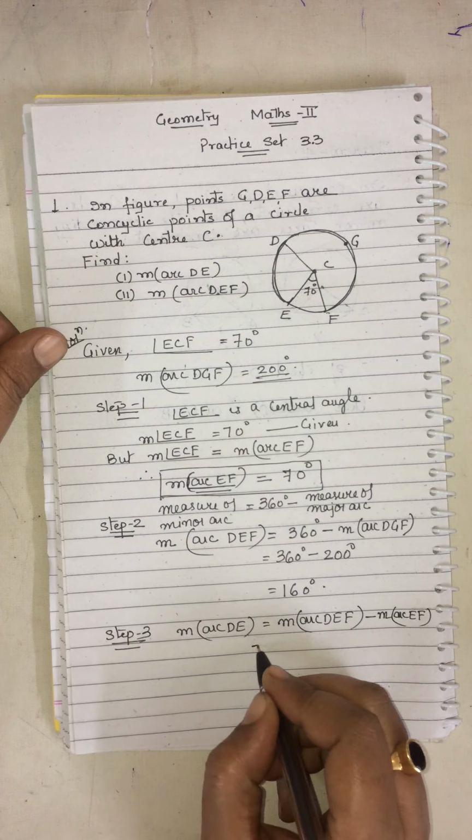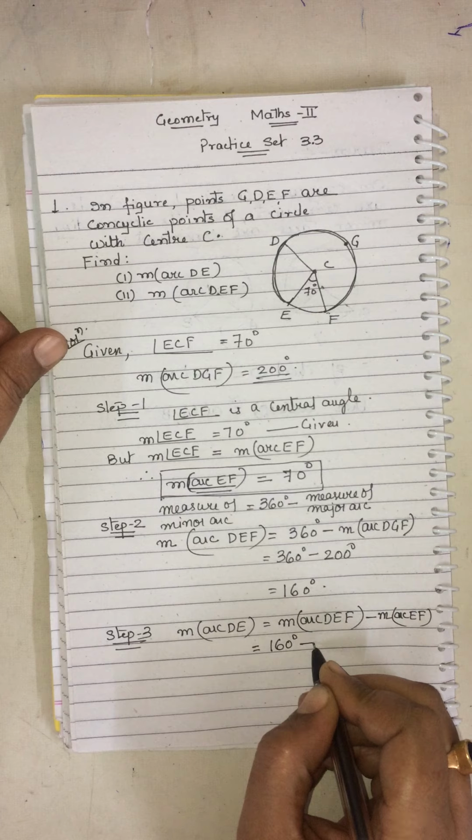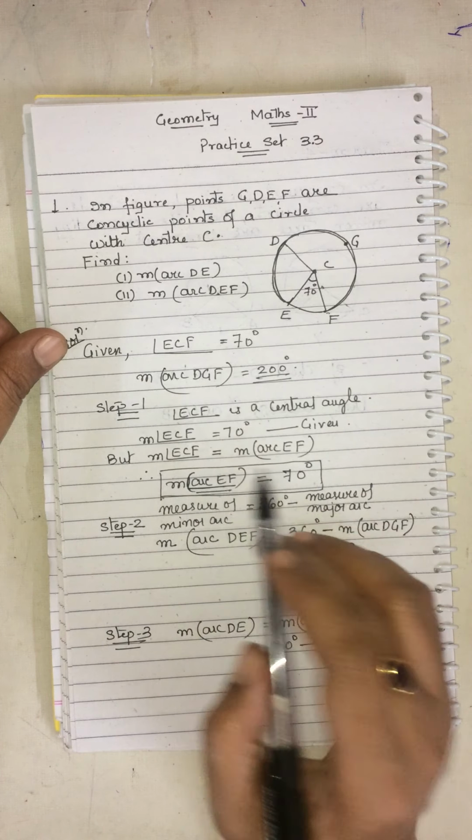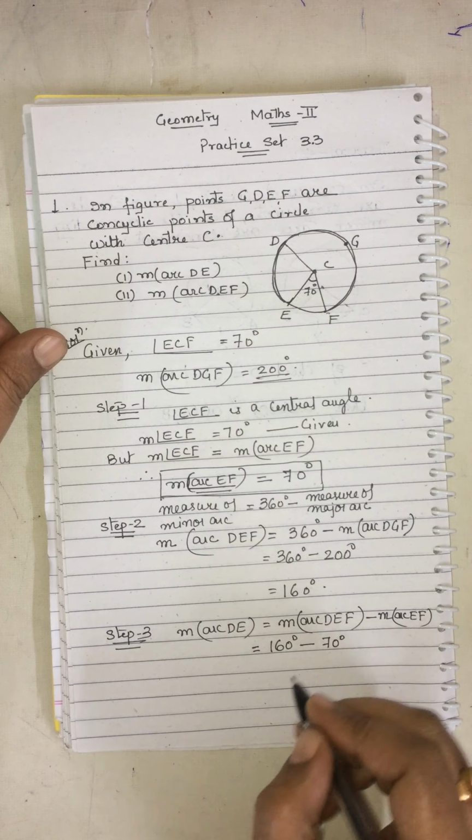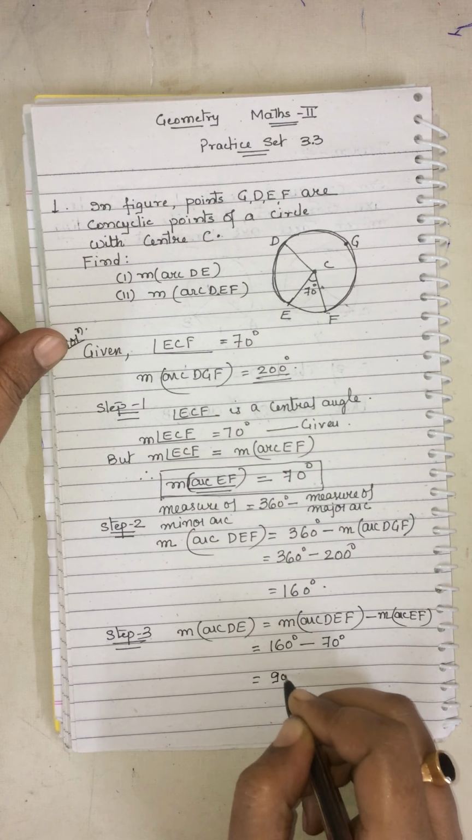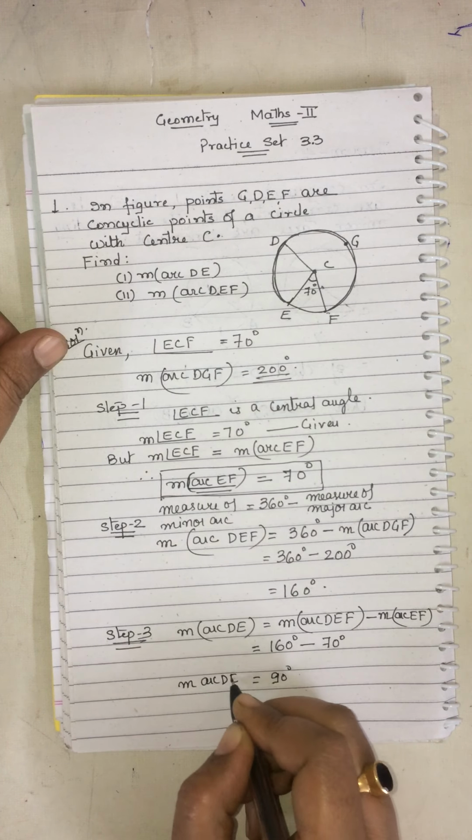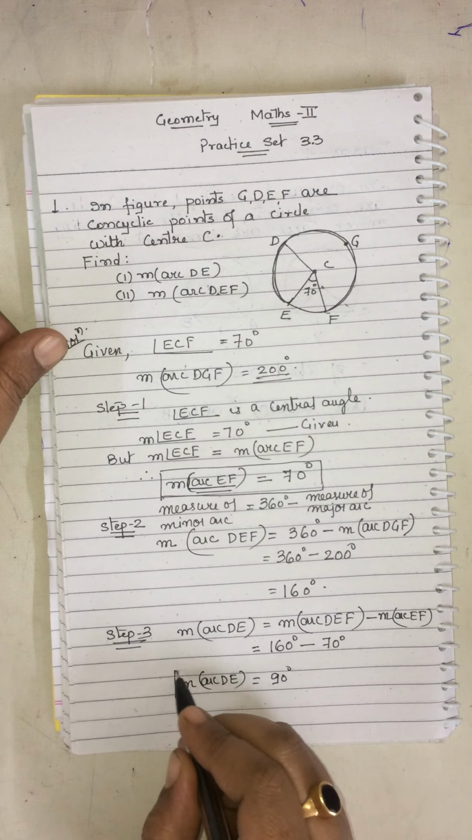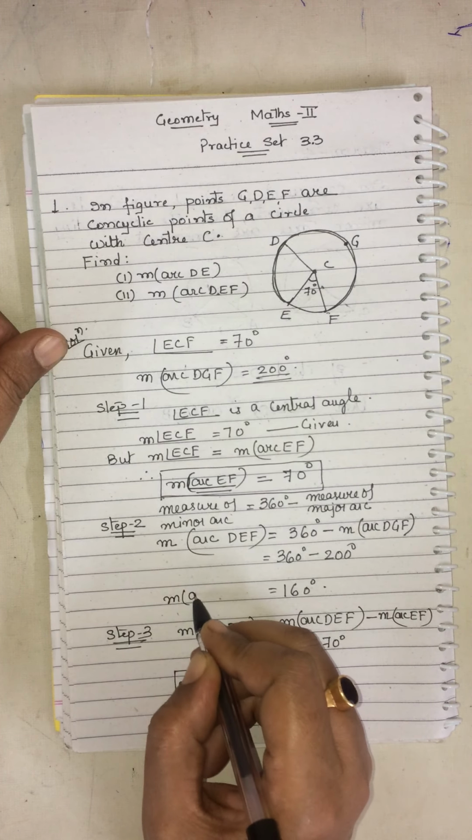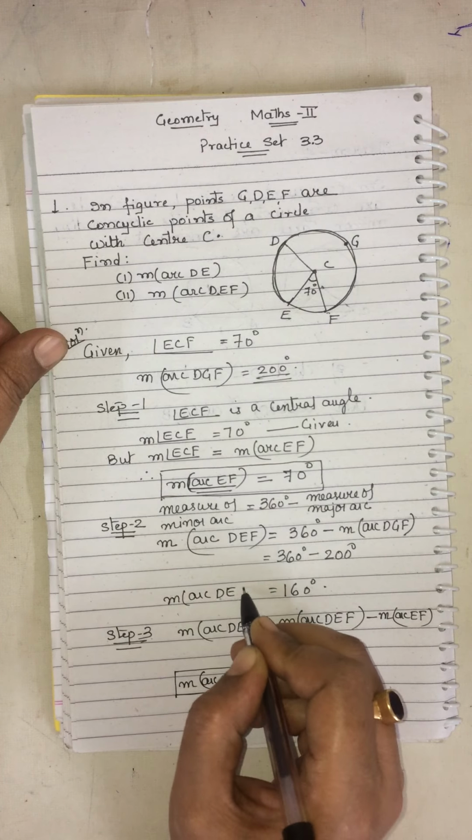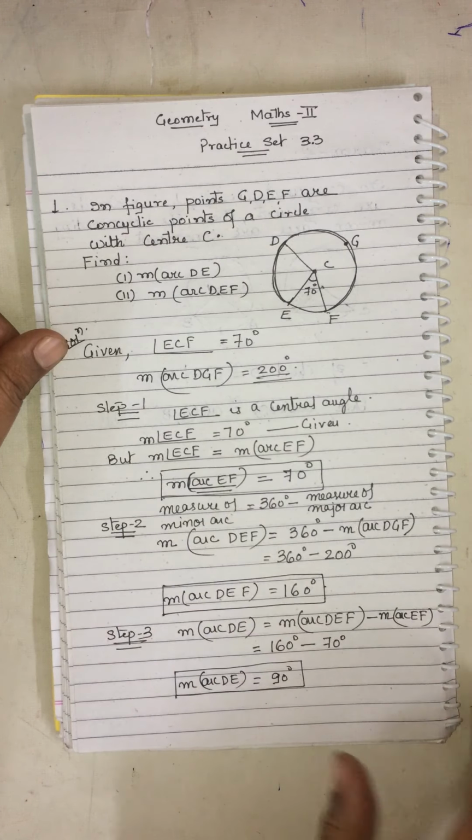Fine, that will be equal to 160 degrees already we have, minus measure of the arc EF, we have found it as 70 degrees, so that will be equal to 90 degrees. We got our answer, children, both which are asked to us. Fine, so box it whenever you are getting your answer, very clearly box it.